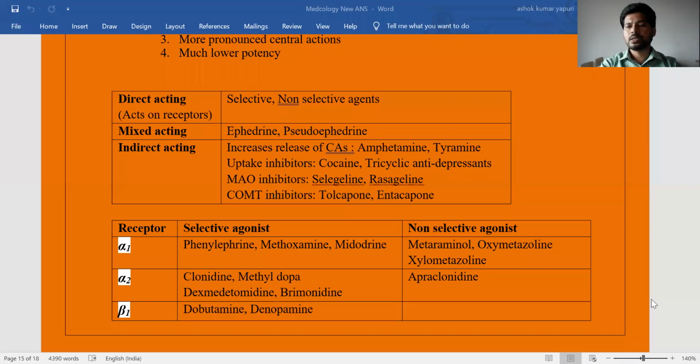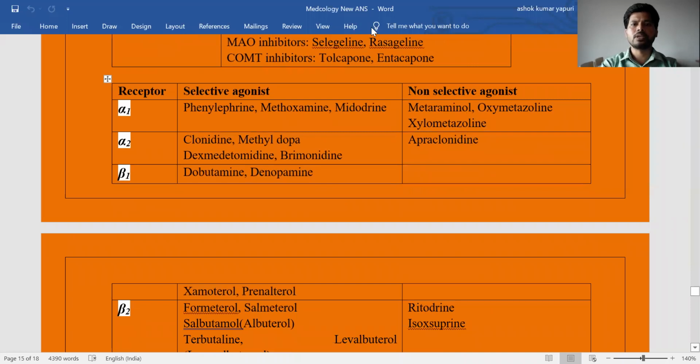Okay, the next, after the general classification, is based on the selectivity of each receptor. So we will go through that. Here this column belongs to the receptor, and here these are the selective agonists and these are the non-selective agonists. First, regarding the alpha receptor, for alpha receptors and their locations and functions, you can go to our previous video on the adrenergic receptors. What are adrenergic receptors? How many types? Their locations, their functions.